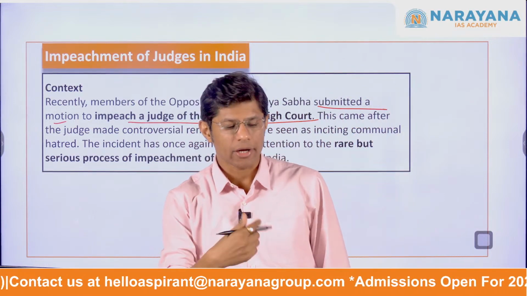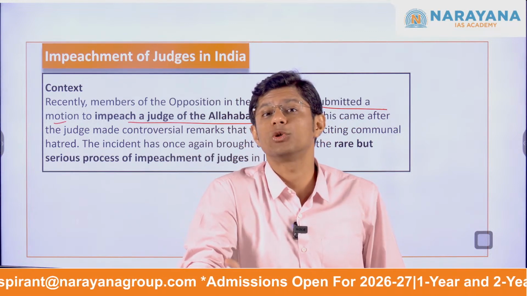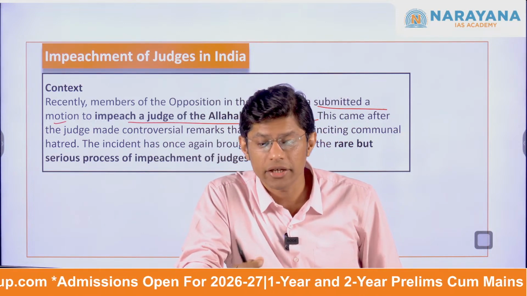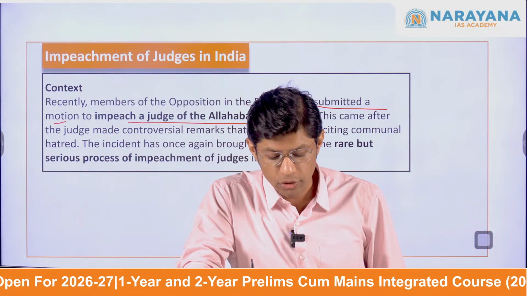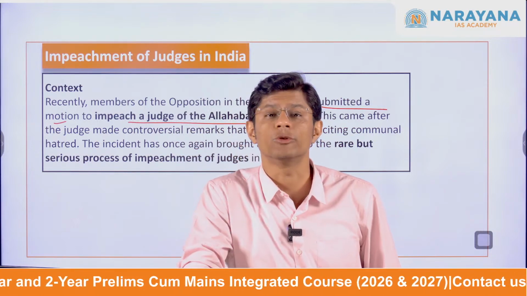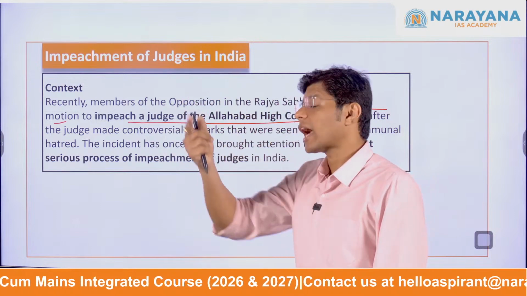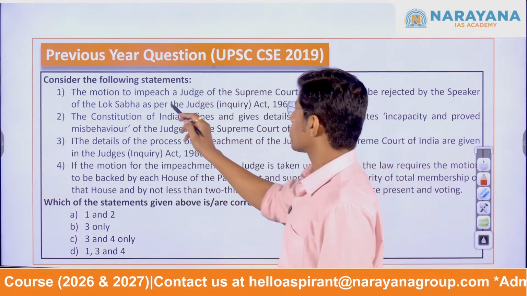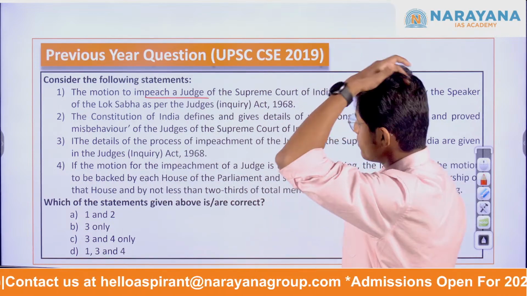Why? Because the Allahabad High Court judge had said something communal, which could have incited hatred and also led to communal clash. Given that a judge is speaking communal language, it did not go well with the opposition members. As a result, they submitted a motion stating that this judge has to be impeached, it has to be removed. This is the context. Now, talking of impeachment, a question on impeachment was asked in the year 2019. So, this explains the importance of the topic.